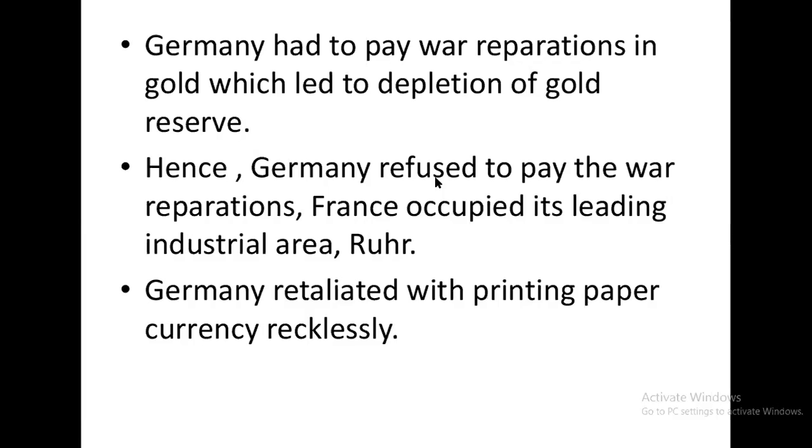So what happened? Germany refused to pay the war reparations and France occupied its leading industrial area, the Ruhr. First they were asked to pay, so Germany refused. Now what did France, the Allied power, do? They occupied its leading industrial area in the Ruhr. The leading industrial area was occupied by France.